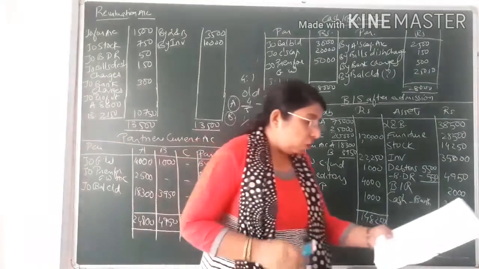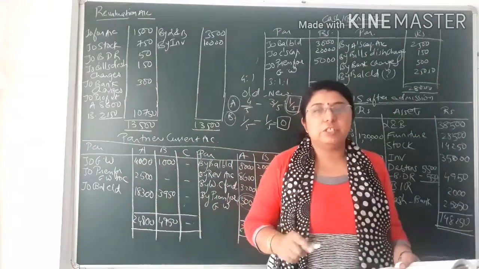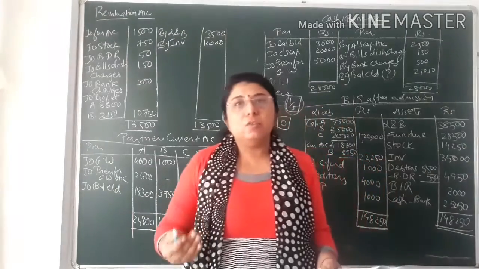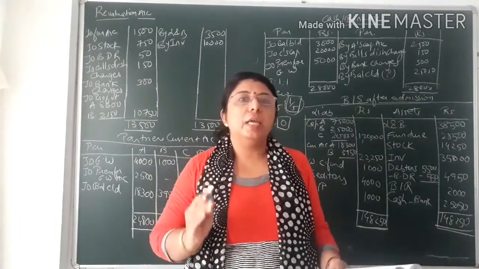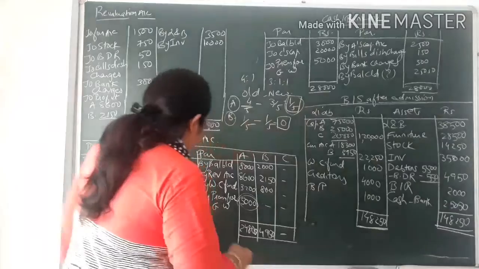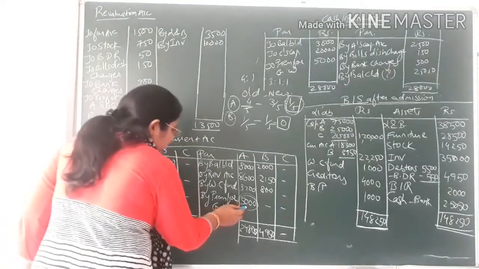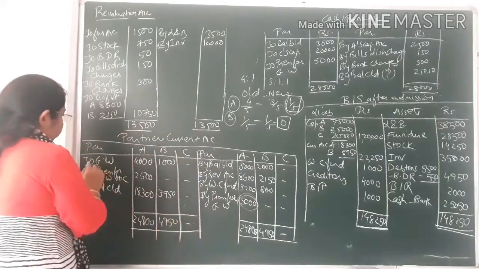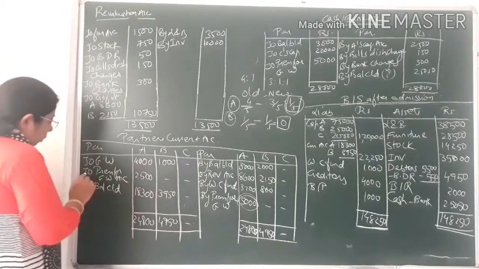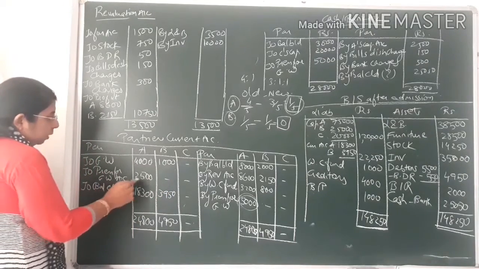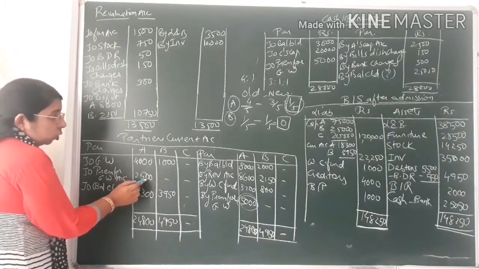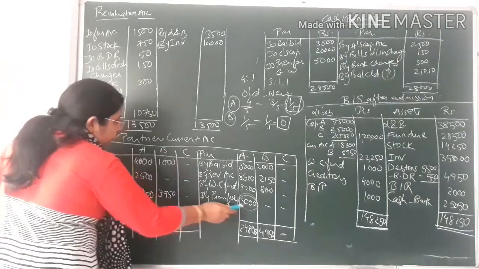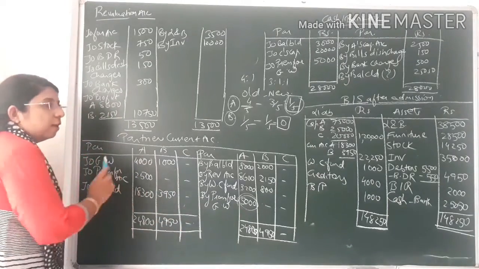Okay. Now out of that goodwill which is given to partner A, he is withdrawing half of the amount in cash. So when he is gaining, at that time we have written over here 5,000. Out of that 5,000 he is withdrawing half of the amount. So here you can see I have written to premium for goodwill account, that is in A's column I have written 2,500. It means half of 5,000 comes to 2,500.